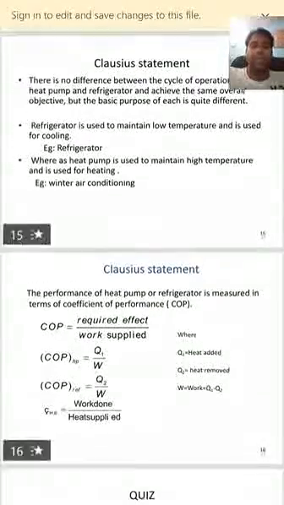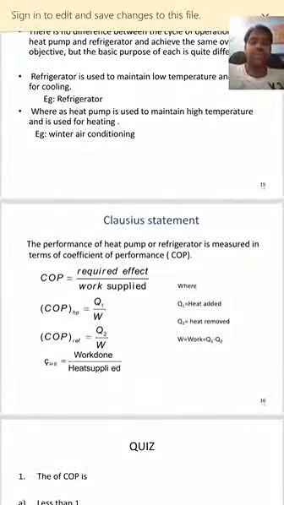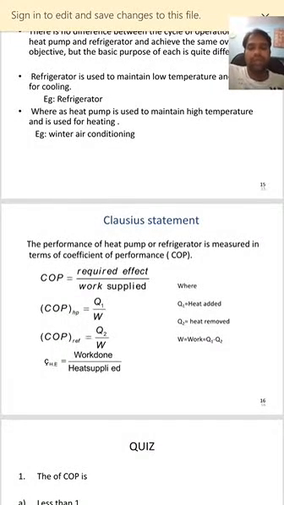So COP is nothing but efficiency, output by input, nothing but the required effect by work supplied. COP in case of heat pump is Q1, nothing but heat added, by W, nothing but work. So COP of refrigerator is Q2 by W, nothing but heat removed, and W work done. So thermal efficiency of heat engine is given by output by input. Output will be always in terms of work done, and input will be heat supplied.